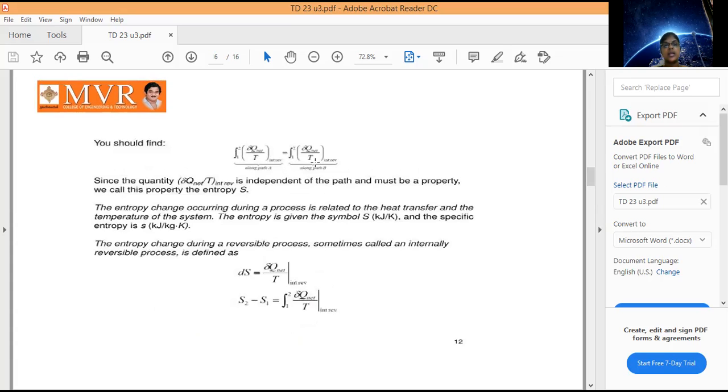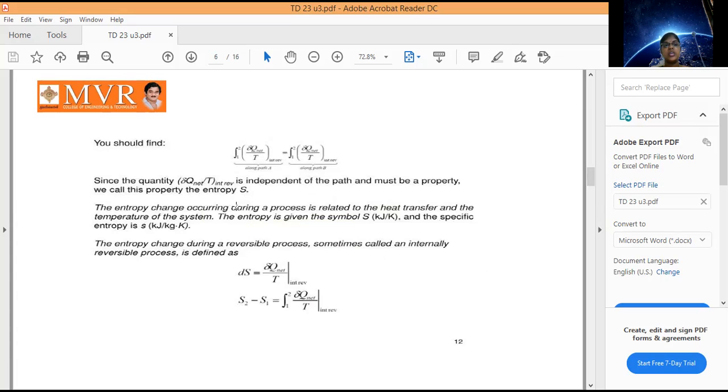So this is along path A and this is along path B. Since the quantity δq net by T for an internally reversible process is independent of the path, it depends upon the state and is independent of the path, and must be a property. We call this property the entropy, S.